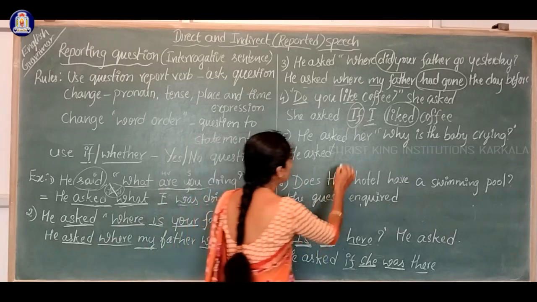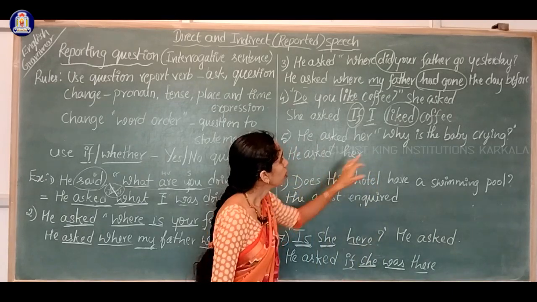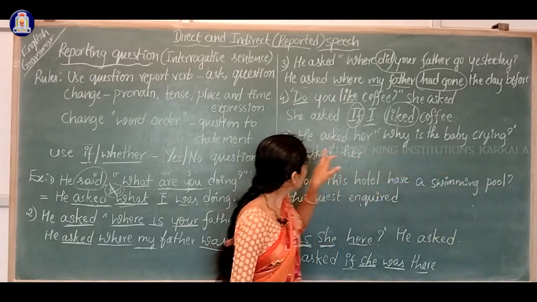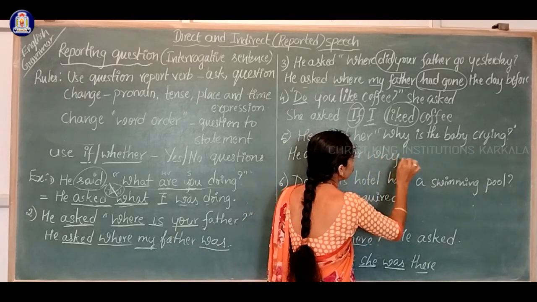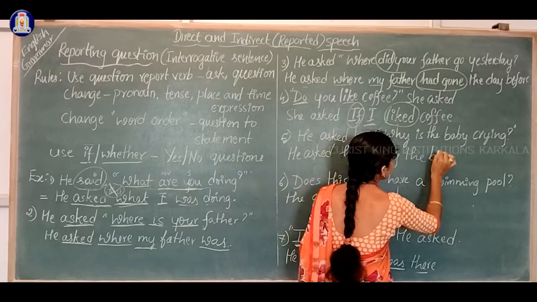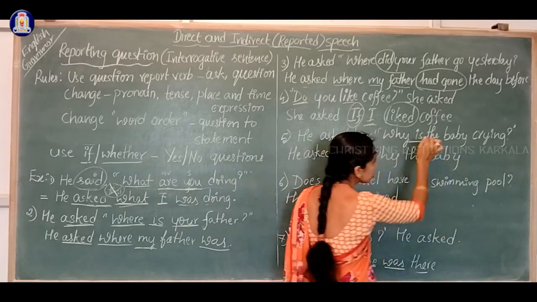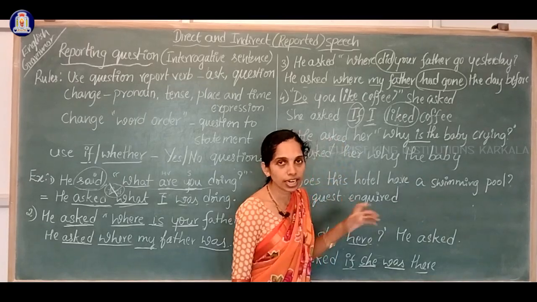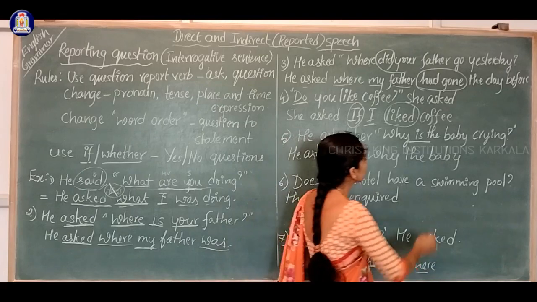He asked her, why is the baby crying? He asked her, why? Now what we have to write? Yes, the baby. Why the baby? Which tense is this? Present tense, right? Which tense you have to write? Yes, past tense.